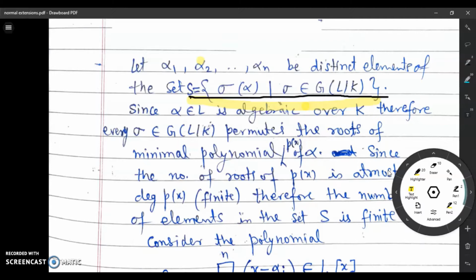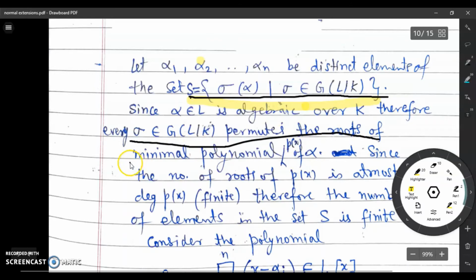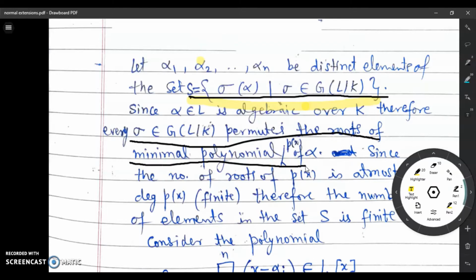So here we use this result. Since alpha is algebraic, sigma alpha is also algebraic and is a root of p(x), which asserts that each sigma permutes the roots of the minimal polynomial p(x) of alpha. We have proved this result, which shows that every sigma belonging to the Galois group of L over K permutes the roots of the minimal polynomial.